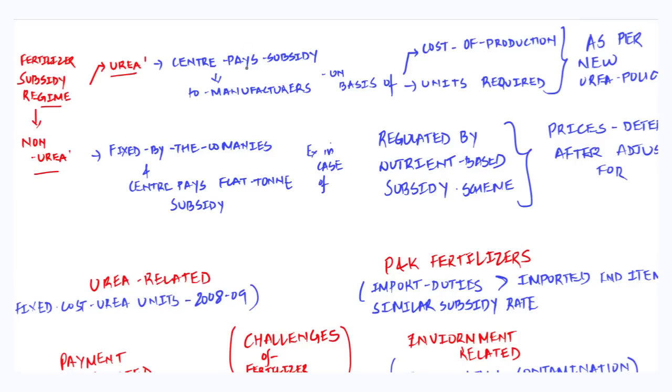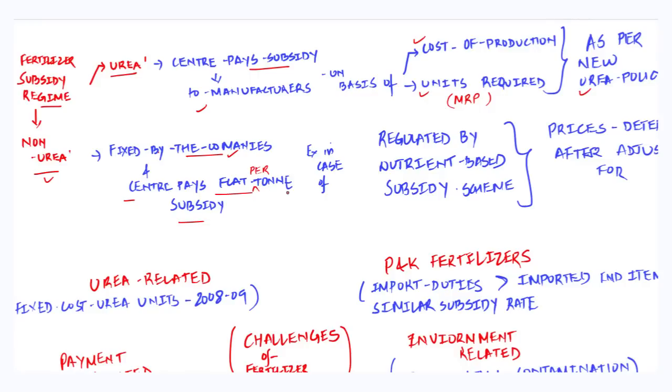For urea, the center pays the subsidy to the manufacturers on the basis of cost of production and the number of units required. In this case, the government fixes the MRP, and this is done as per the new urea policy. In the case of non-urea based fertilizers, the prices are fixed by the companies and the center pays a flat per ton subsidy to ensure prices at a reasonable level.